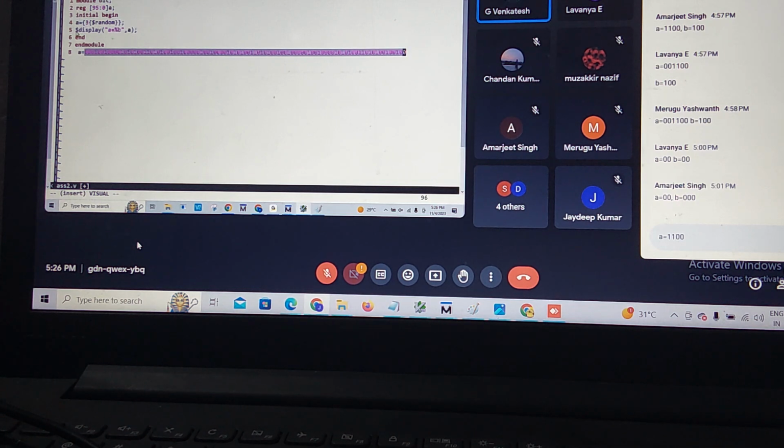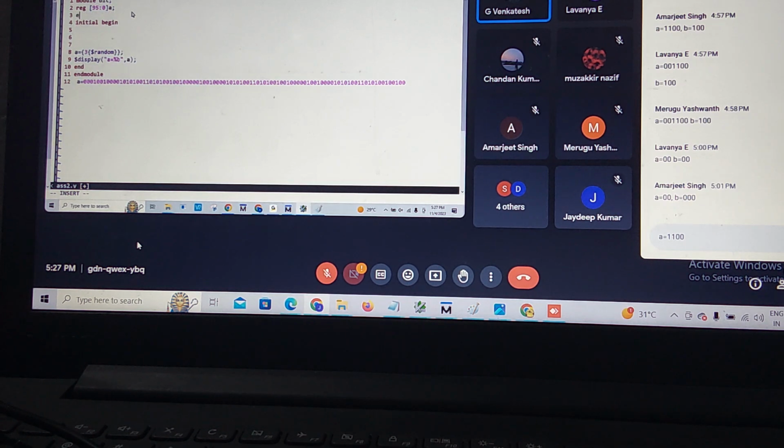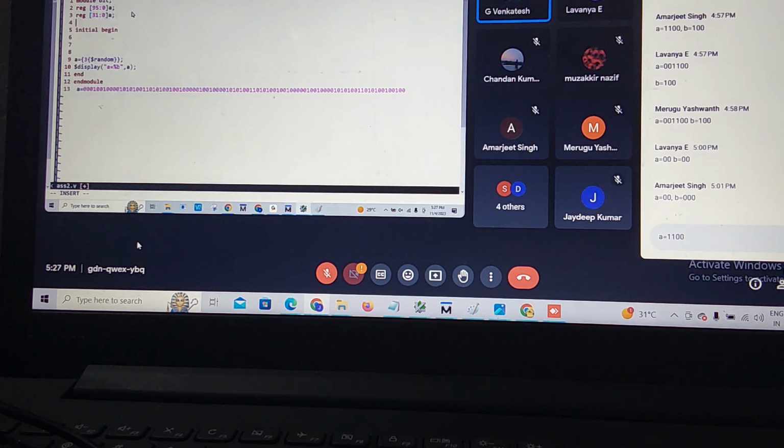This is only the concatenation operator. Instead of this, you can do it like this also, in the declaration part. Take reg 31 down to 0 for A, and one more reg, 64 down to 32 for B. If you take it like this also, it will be valid, whatever it may be.